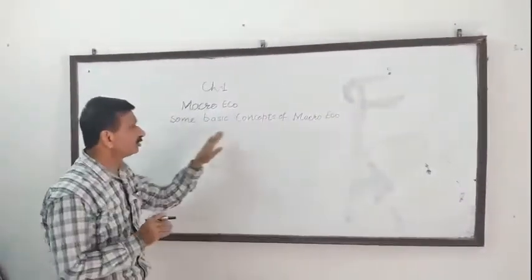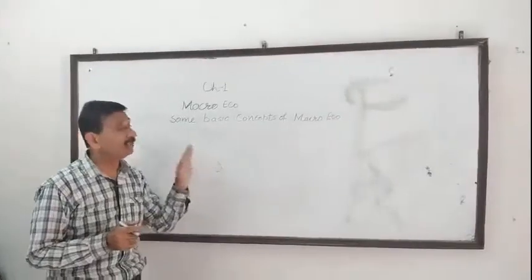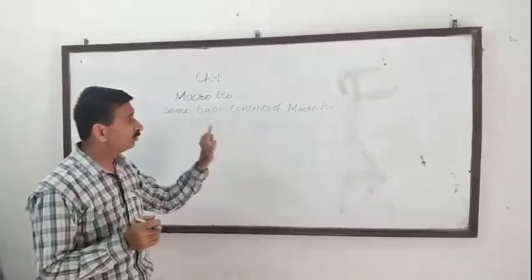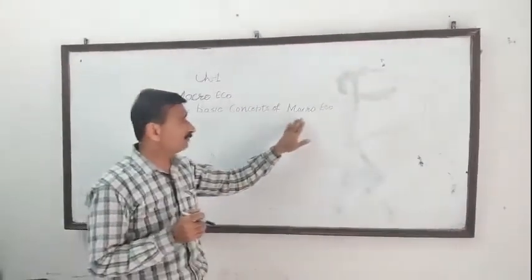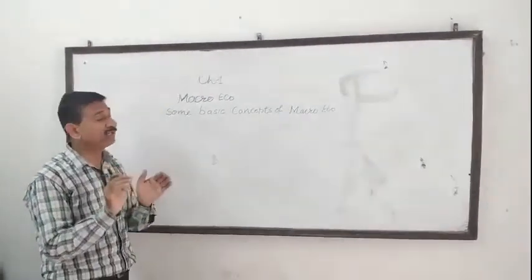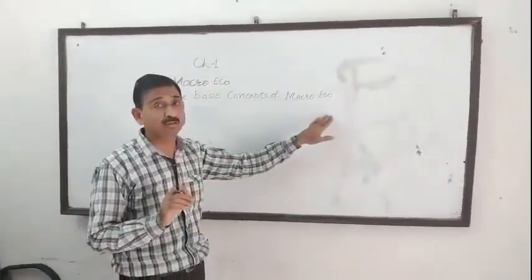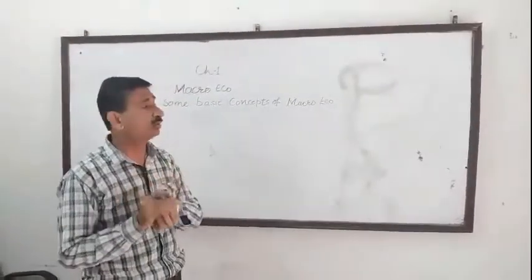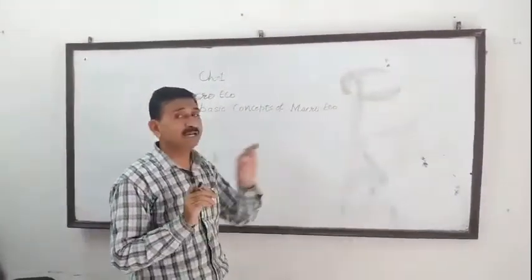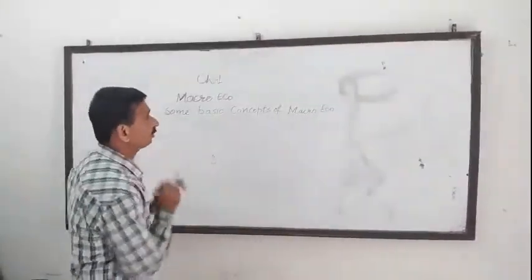macroeconomics. There are various concepts used in macroeconomics like aggregate demand, aggregate supply. But before knowing the meaning of the concepts used in macroeconomics, you must be able to distinguish between macroeconomics and microeconomics. In class 11th, you have studied microeconomics. And in 12th, we are going to study macroeconomics. Basically, micro and macroeconomics are two parts of economics. These were bifurcated by Ragnar Frisch in 1933 into two heads, microeconomics and macroeconomics.